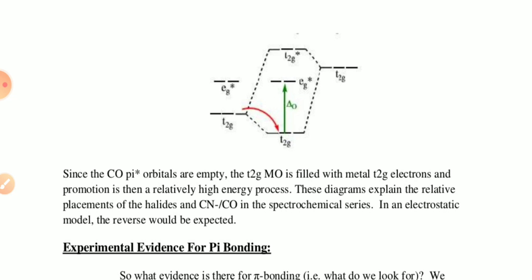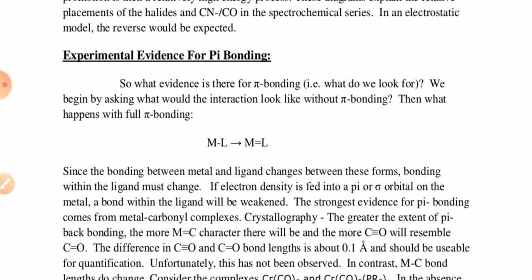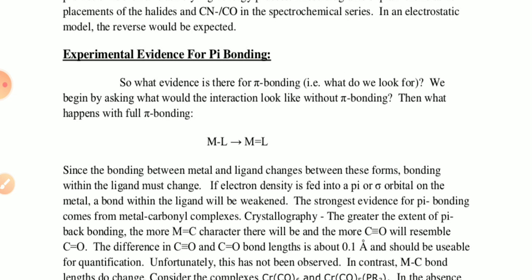This diagram explains the relative placements of the halide, the CN negative and CO in the spectrochemical series. In the electrostatic model, the reverse result would be expected. So how can you find evidence of the pi bond?